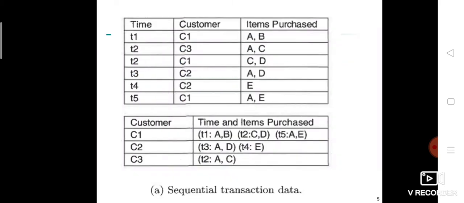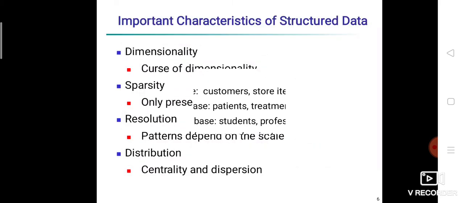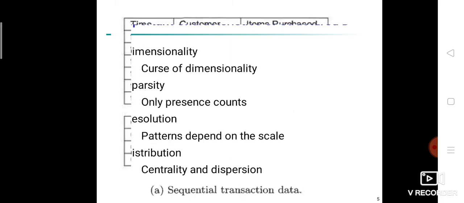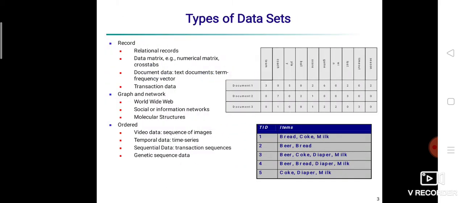On the other hand, if our records consist entirely of numeric data, they can be represented by an m by n matrix, where m is the number of rows, one for each data object, and n is the number of columns, one for each attribute. Such data, as shown in the above table, is a data matrix.